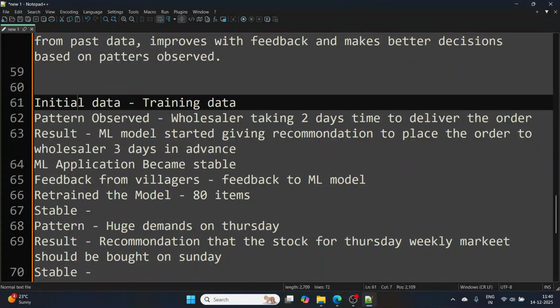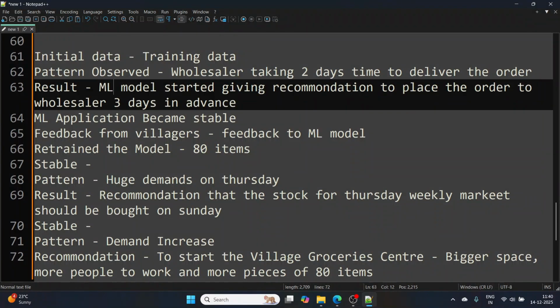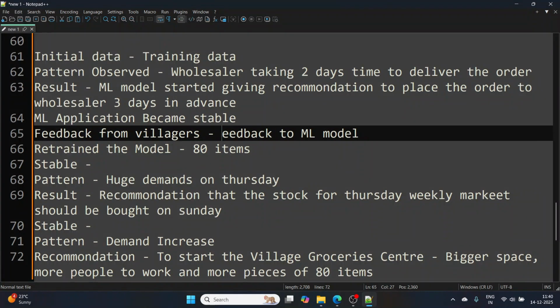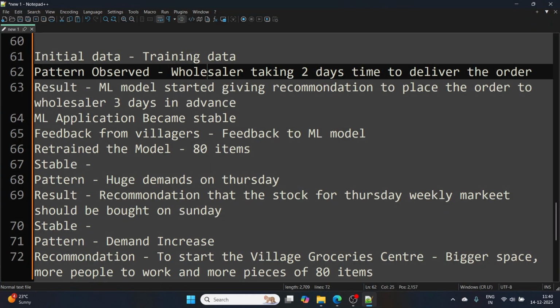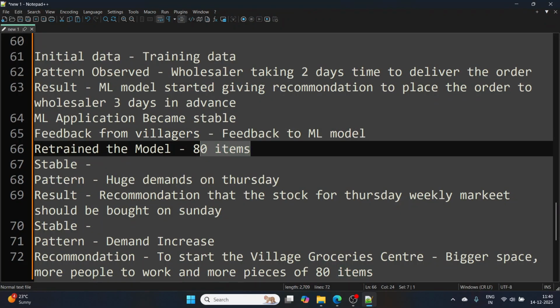Now the ML model gave me the recommendation that they're observing a pattern where the wholesaler is taking 3 days to deliver the order. So the ML application recommended, okay, place the order in advance. Then we thought the application became stable, but that was not the case. The training data that we received at the start, which was the 50 items, was not sufficient. Then we retrained our model on 80 items. Retrained means we increased the data.